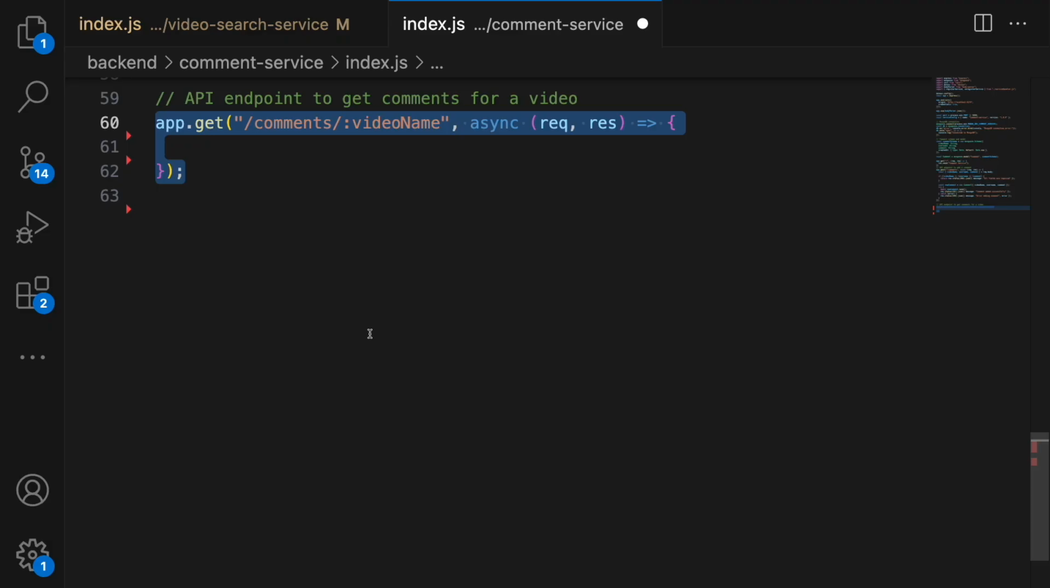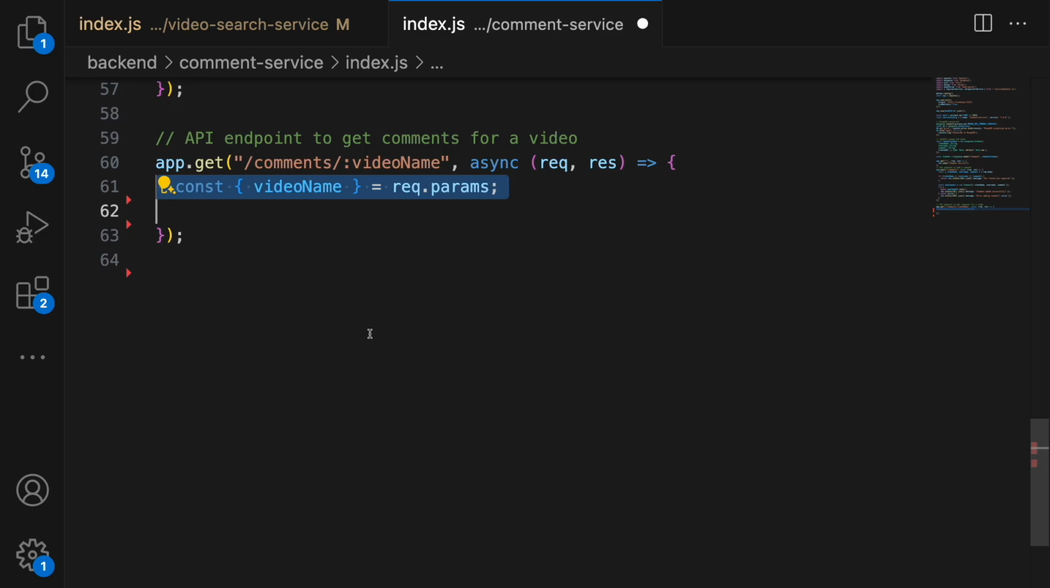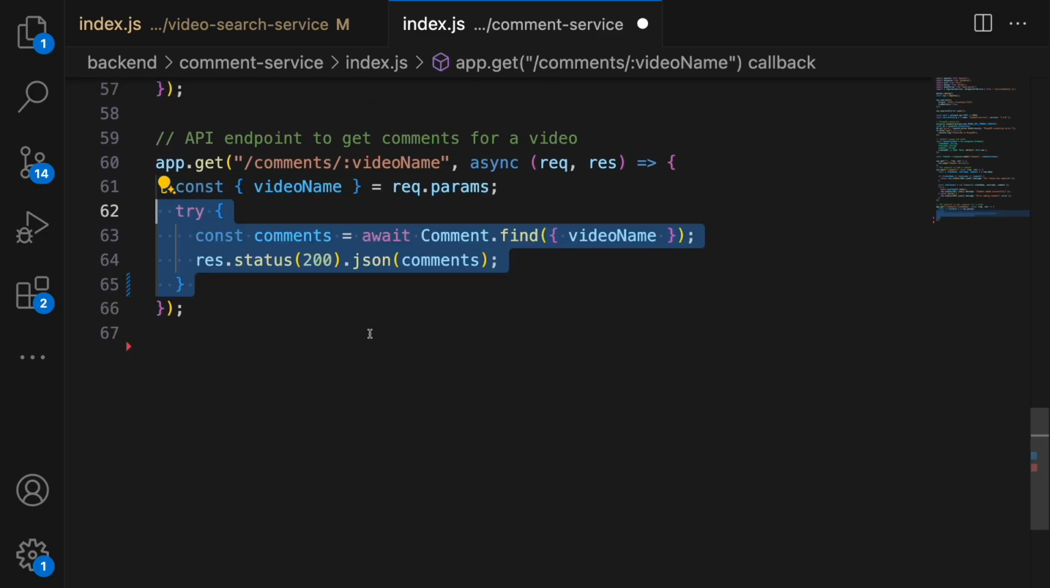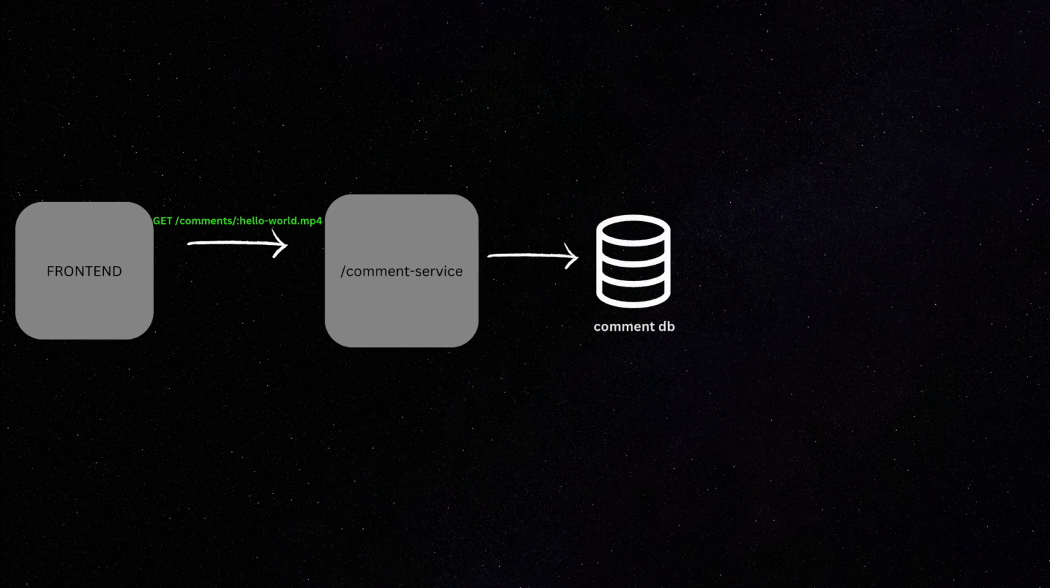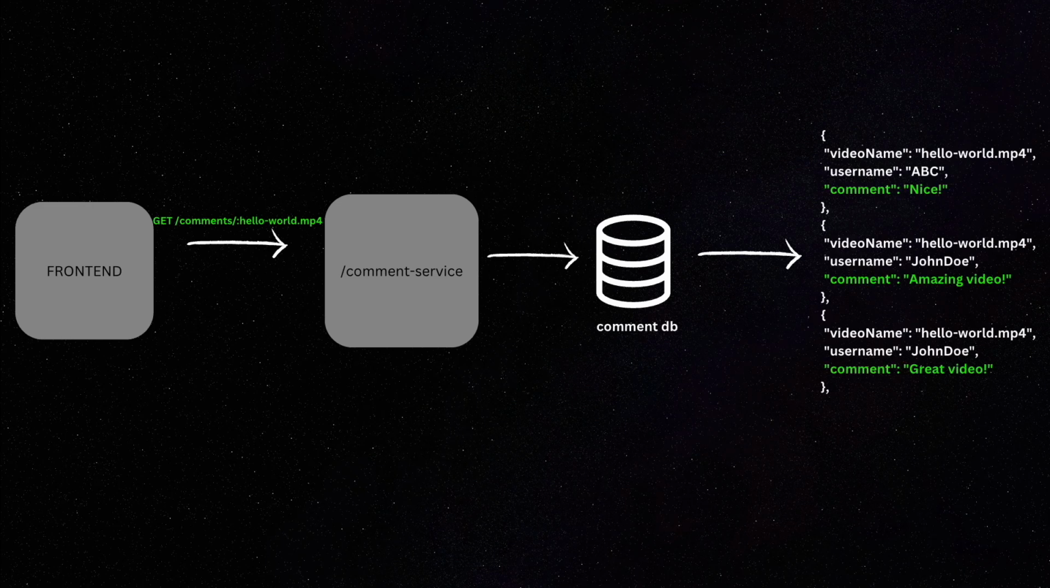Okay? And to get all these comments uploaded by the users, we will use GET request to get the comments for that particular video. The front end has to request the comment service and it will give the video name. This comment service will fetch all the comments from the MongoDB database, and then the response will return the list of comments for that particular video. And now user can see all the discussion that is happening around that video.